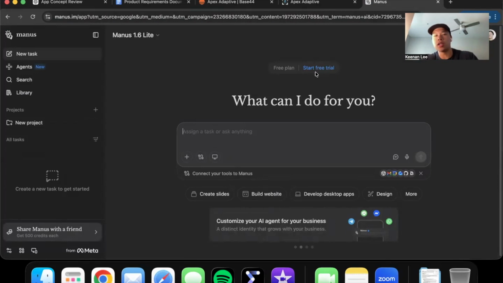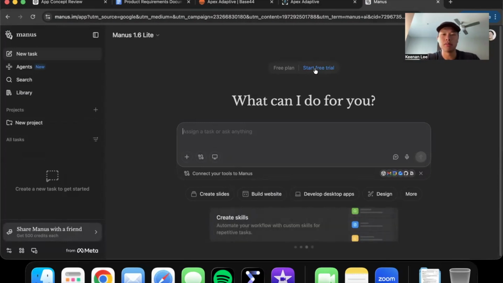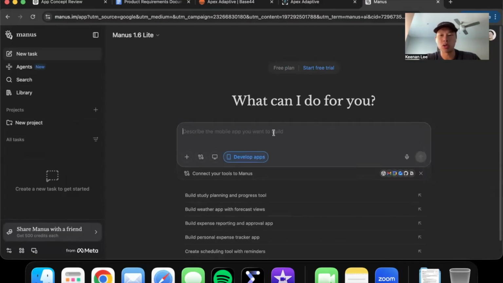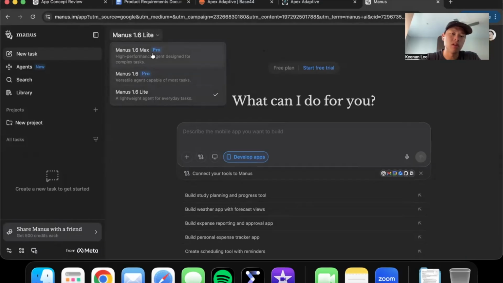Oh, by the way, I didn't use any money to make any of these. So I'm on the free plan. Maybe that's why. But when I decided to use develop apps right here, I entered in the prompt. It created an app. It worked, but it just wasn't what I wanted. So I heard ads about Base44, and I was like, okay, forget about Manus. I'm sure the Pro Max version will probably give me a better app.